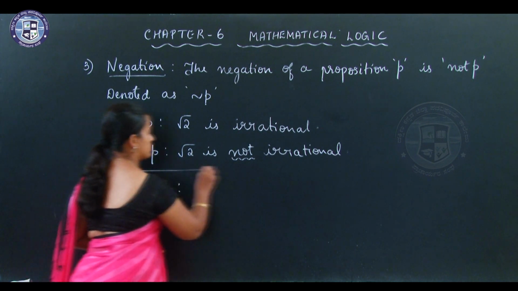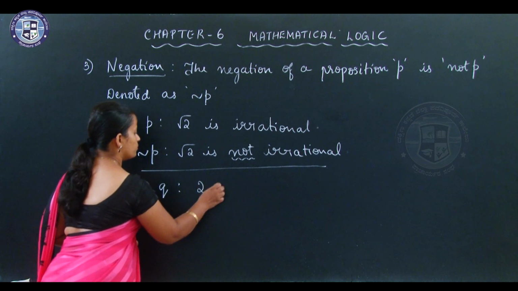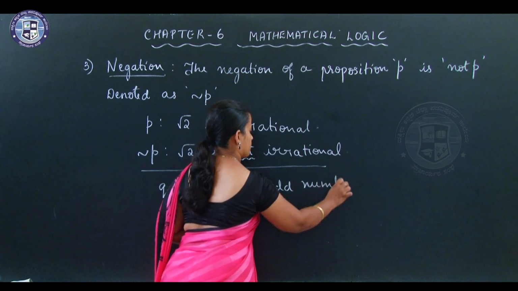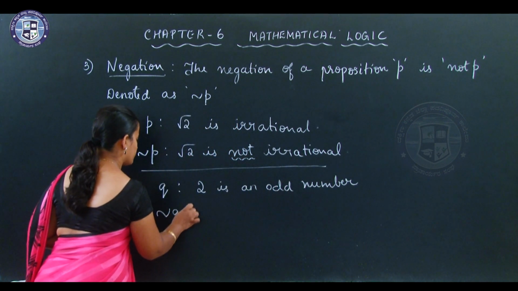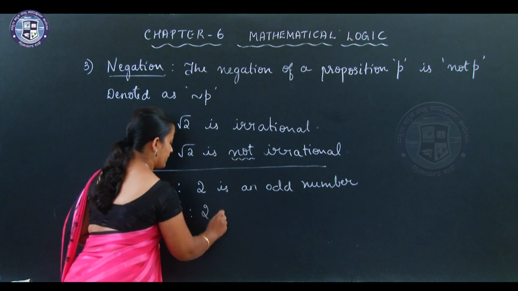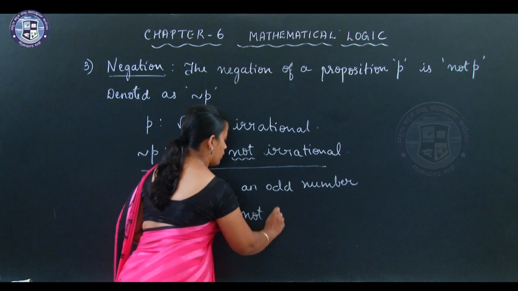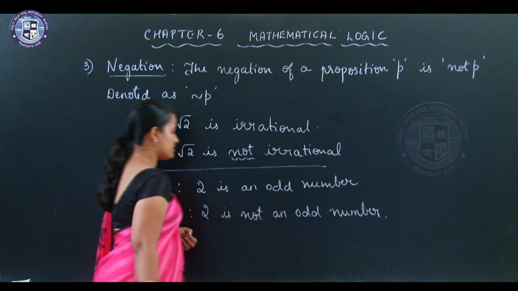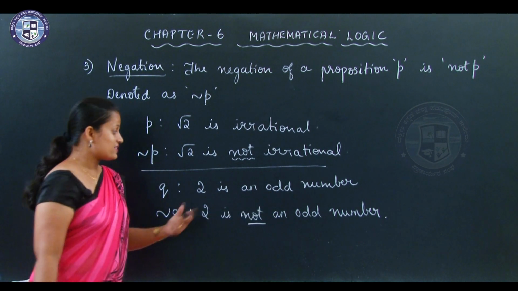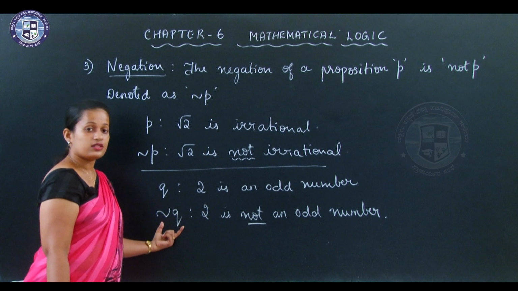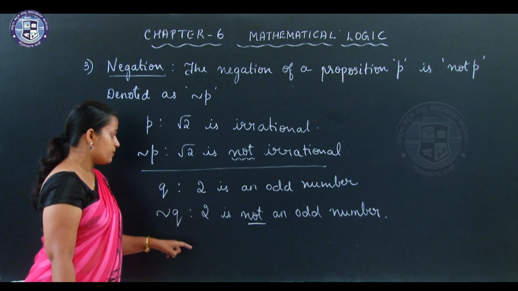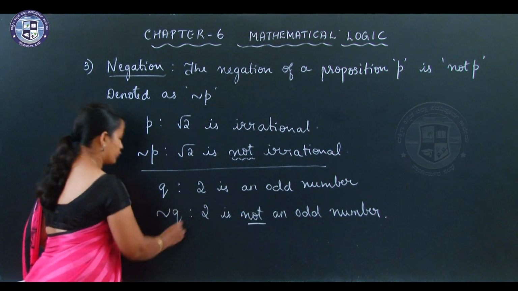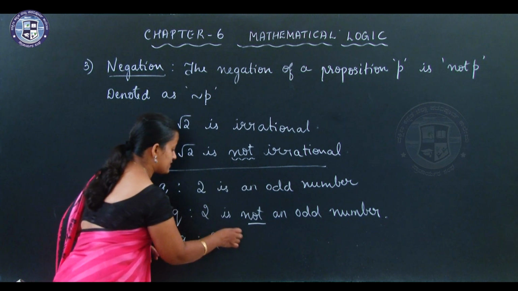Say Q. Let me consider Q: 2 is an odd number. So, not Q. How to write not Q? 2 is not an odd number. This is one way of writing the negation of this, but you can also say 2 is an even number. That is also correct. Okay? Negation of Q, I can also write it as 2 is an even number.